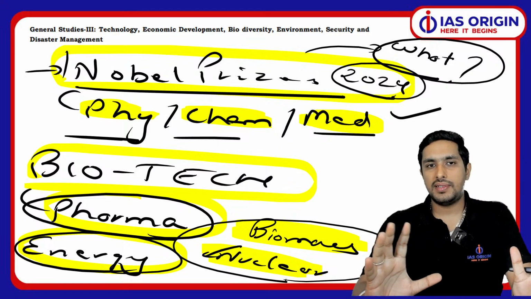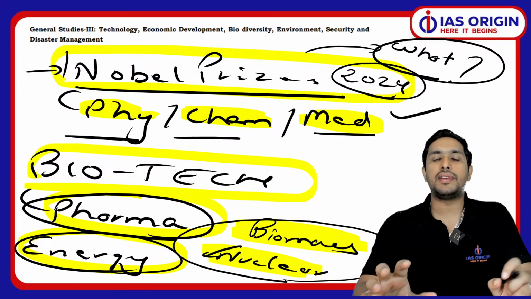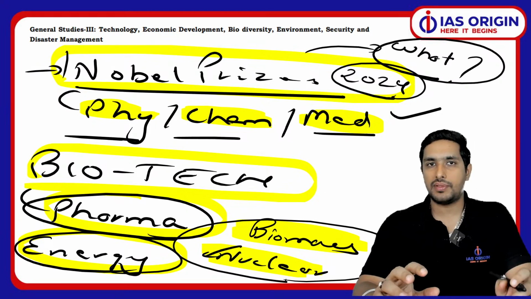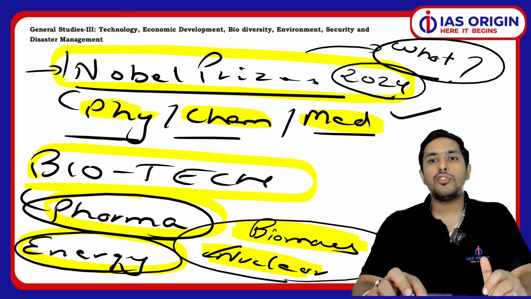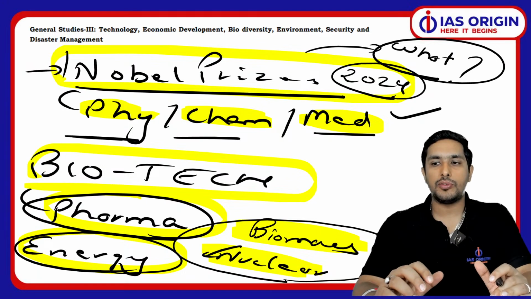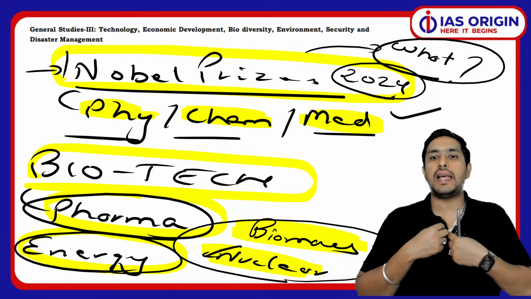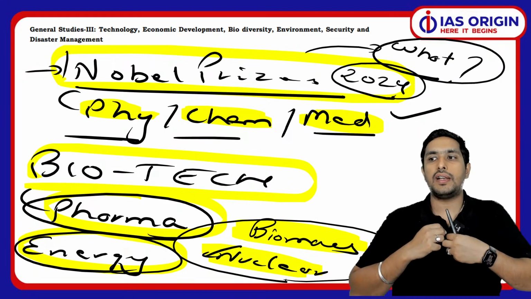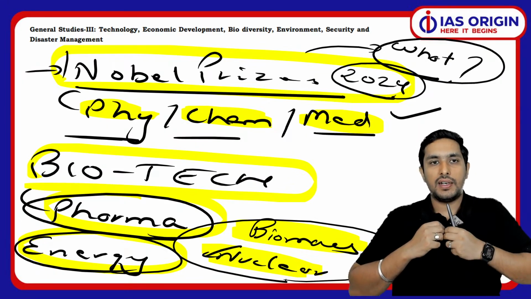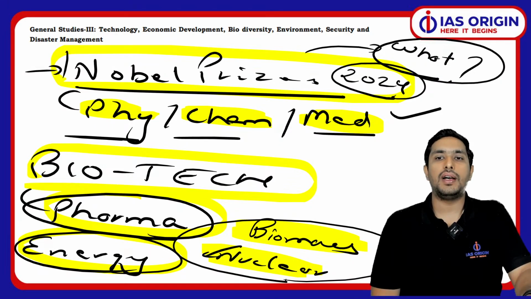So because GS paper 3, let me tell you again, is not a very homogeneous kind of a paper. It's a very heterogeneous paper. It has so many themes which are there. So you are supposed to know how exactly we are supposed to prepare in a manner that we are having a proper clarity on these different directions. So that is of course important. ये काफ़ी ज़्यादा एक basic चीज़ है which a lot of people miss out. So you are supposed to have a good level of understanding in this regard. I hope you are able to do that.